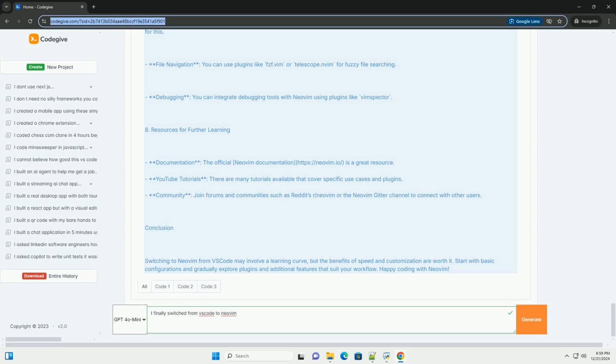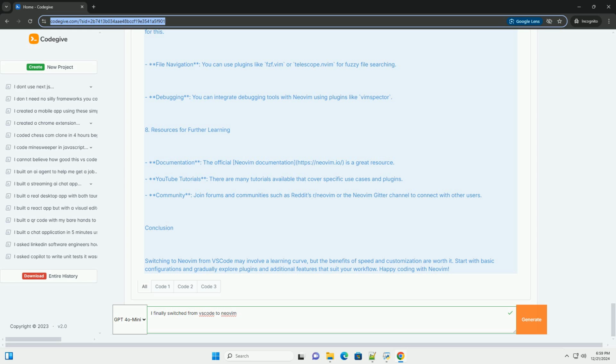8. Resources for further learning. Documentation. The official Neovim documentation, https://neovim.io, is a great resource. YouTube tutorials. There are many tutorials available that cover specific use cases and plugins. Community. Join forums and communities such as Reddit's r/neovim or the Neovim GitHub channel to connect with other users.